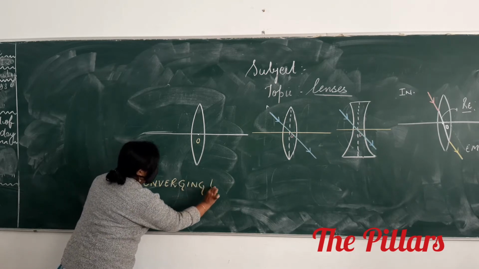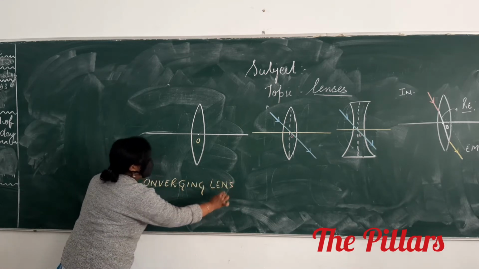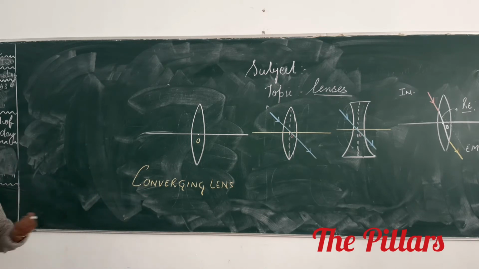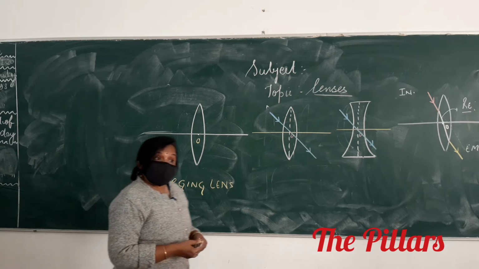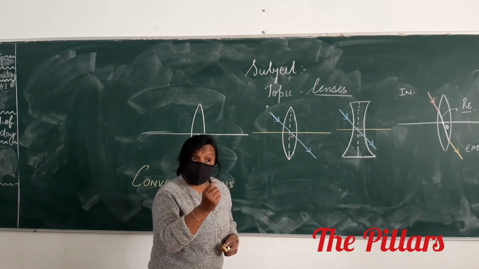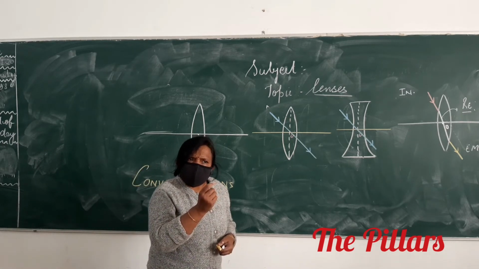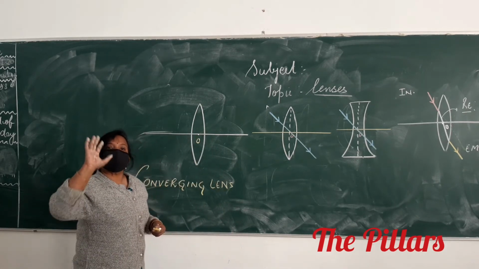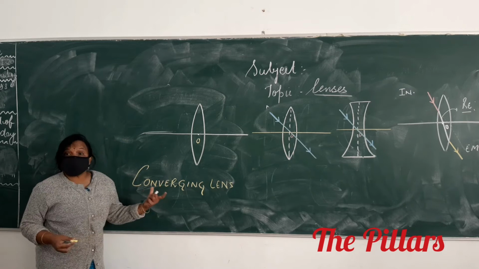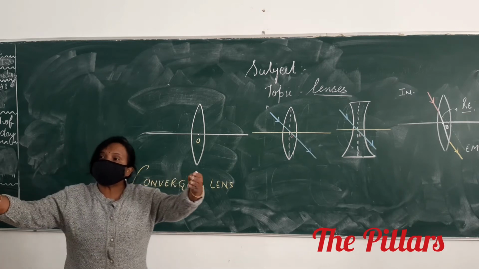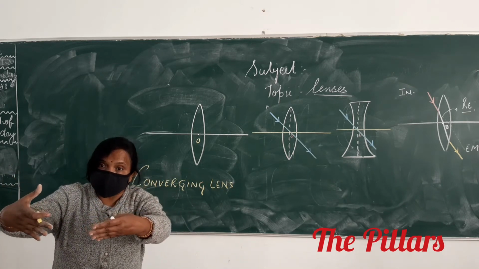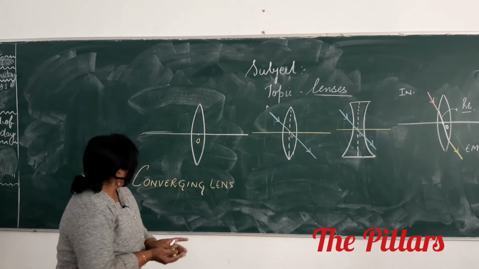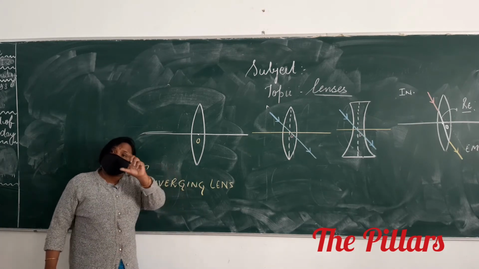Yes, ma'am. Converging. Why? My question is why does it converge the light? Because it is thick in the middle? No. Now you understand why it is called converging. You know converging means to meet at a point. What is the concept behind calling this lens a converging lens?